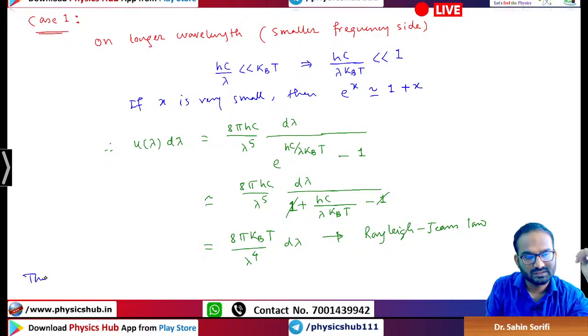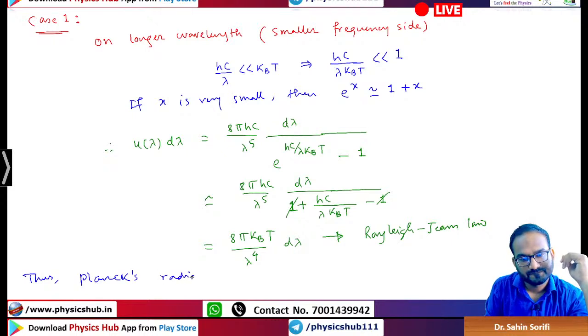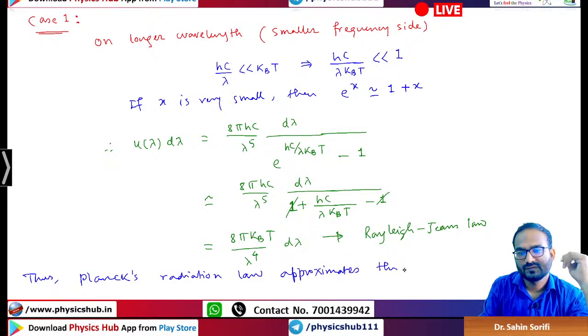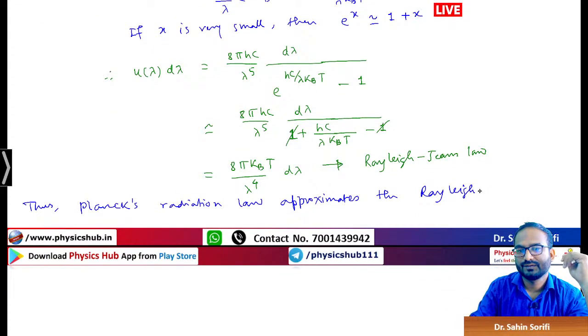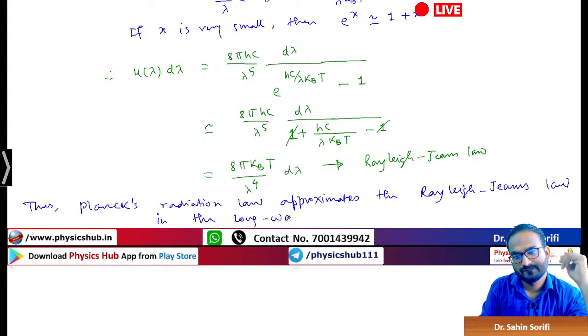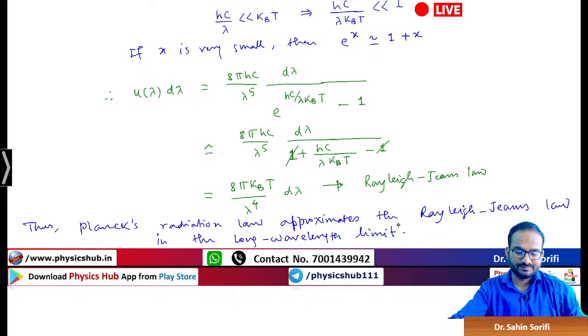So we can just write this line: thus, Planck's radiation law approximates the Rayleigh-Jeans law in the long wavelength limit, right? So this is the first case.